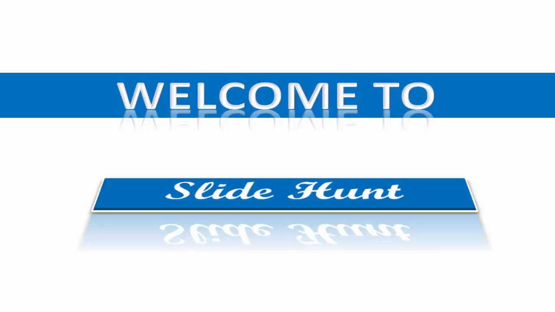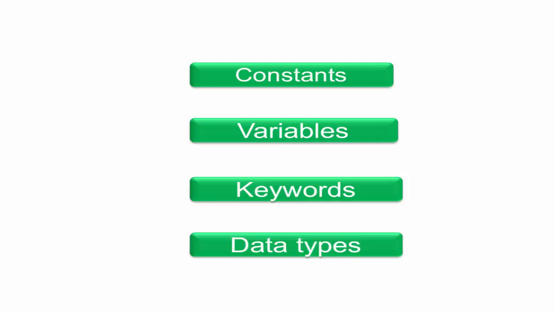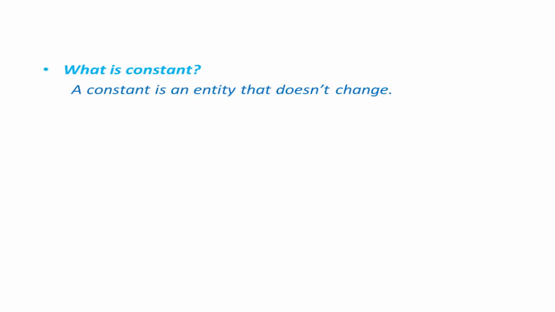In this tutorial, we'll learn some basic things that are needed to write C++ programs, and they are constants, variables, keywords and data types. So first we learn what is a constant. A constant is an entity that doesn't change its value. C++ supports several kinds of constant. They include integers, characters, floating points and strings.